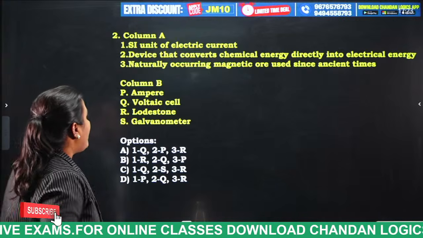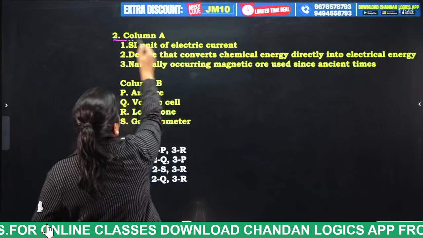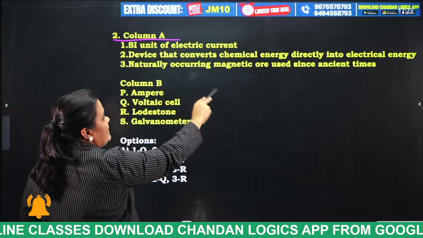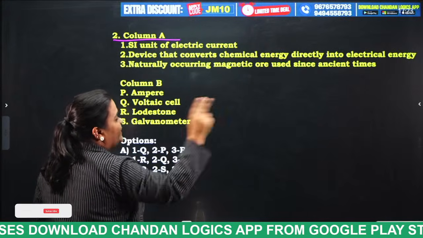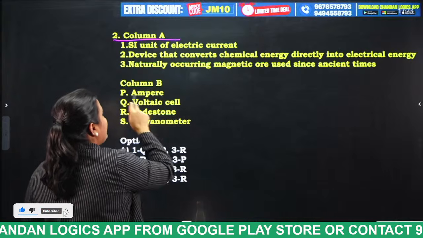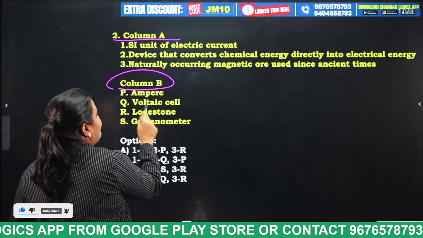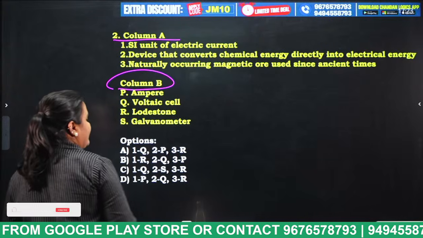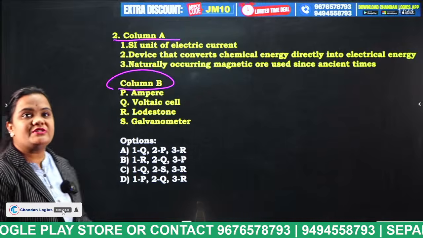Column A, column B. SI unit of electric current, device that converts chemical energy directly into electrical energy, naturally occurring magnetic ore used since ancient times. Column B: ampere, voltaic cell, lodestone, galvanometer. Now try to put your answer in the comment section.